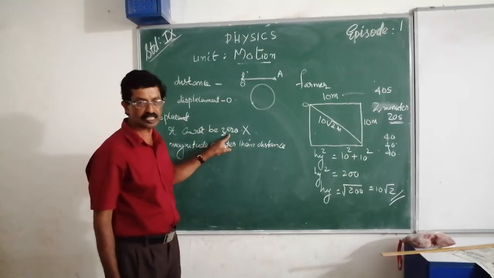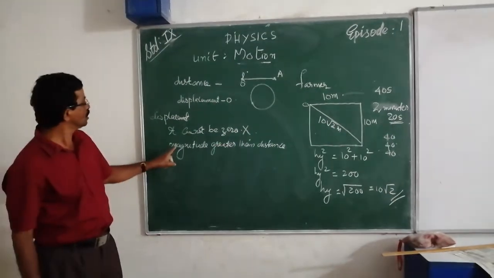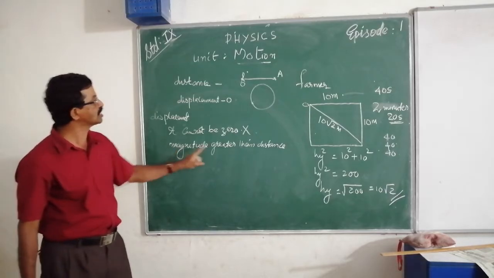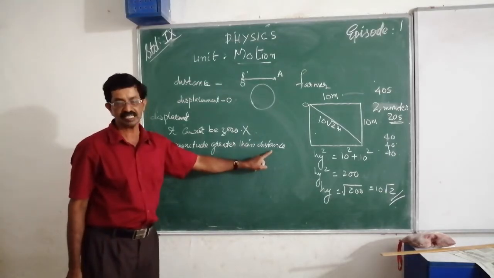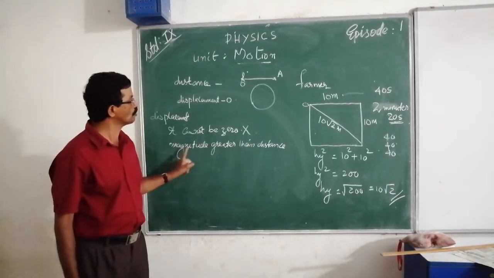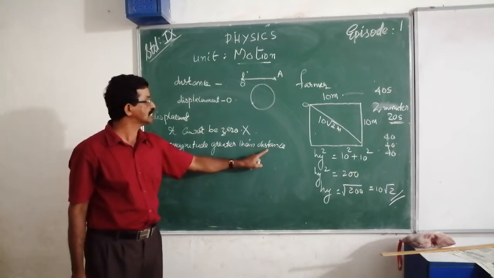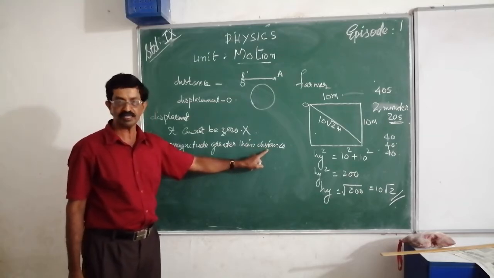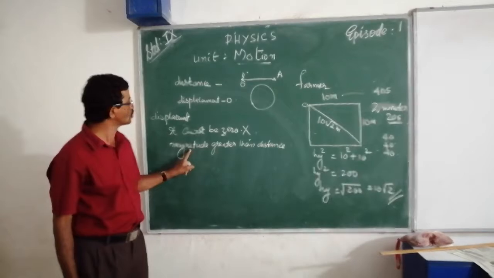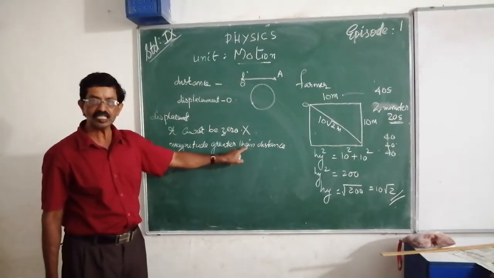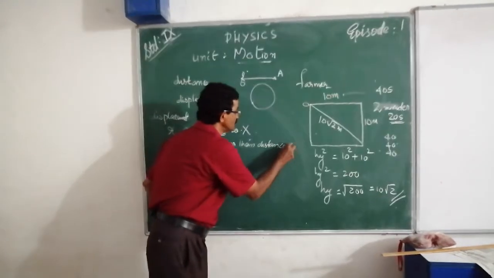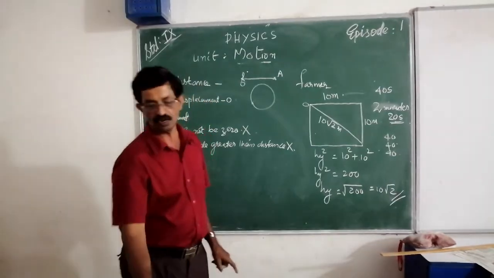Another one is: magnitude of displacement is greater than distance. That is also not true, because the magnitude of displacement is not greater than distance. So these are also wrong.